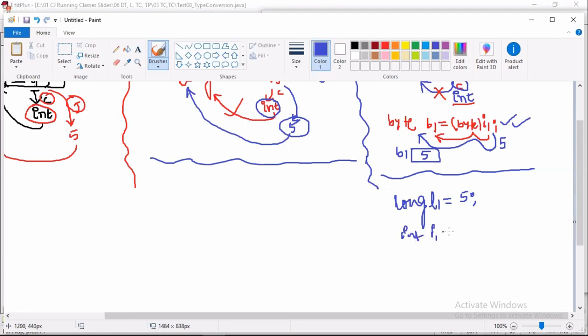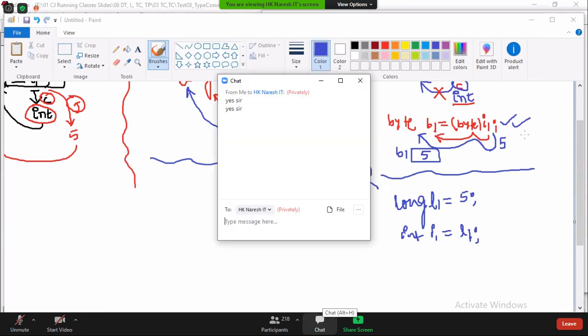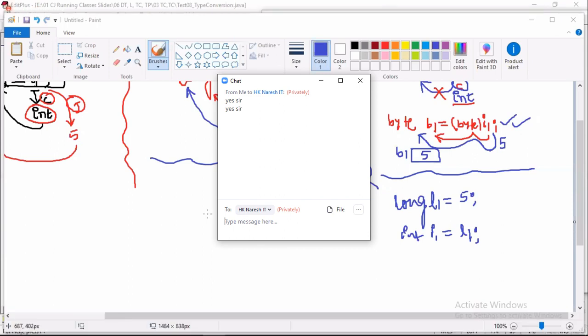Int i1 equal to l1. Tell me, is this compiled or not compiled?